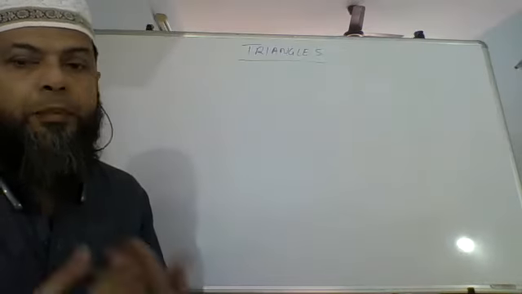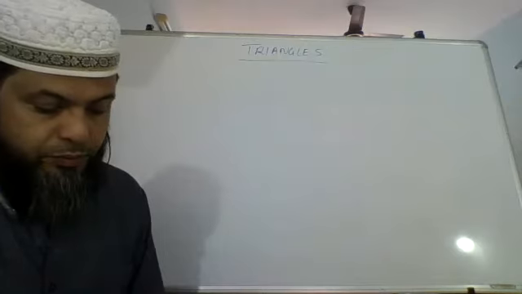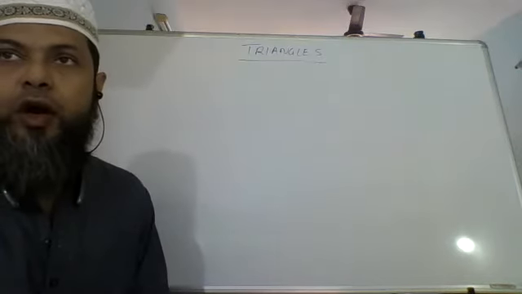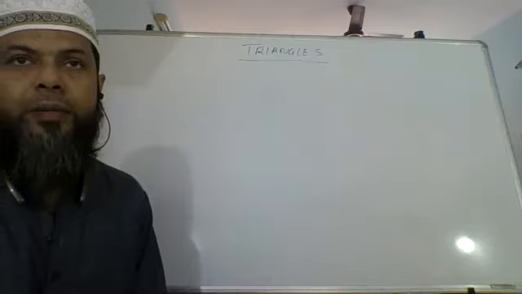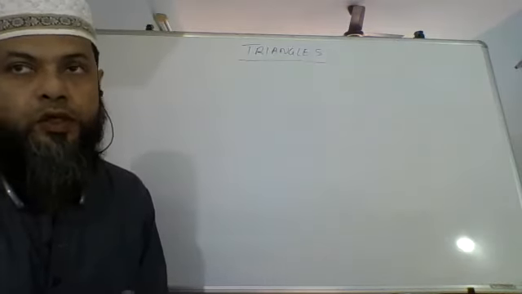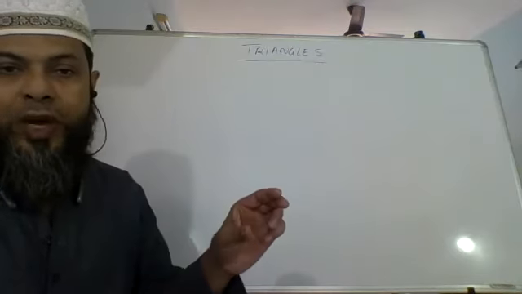Similarly, take the example of a square. If you take two squares, they may or may not be congruent. Like one square might have side 3 centimeters, the other square might have side 5 centimeters. So obviously they are not congruent, because one is bigger, the other is smaller.